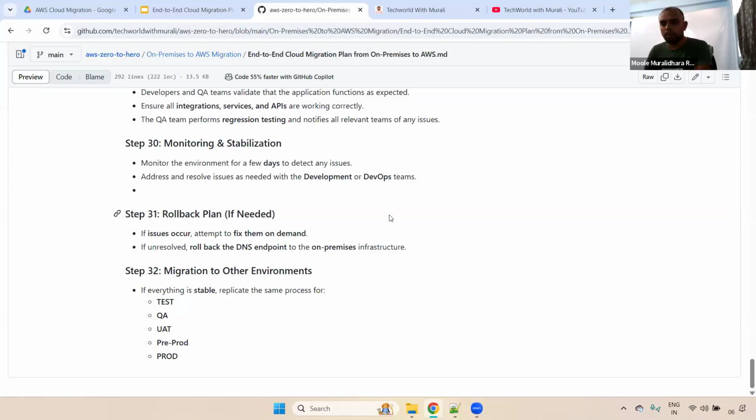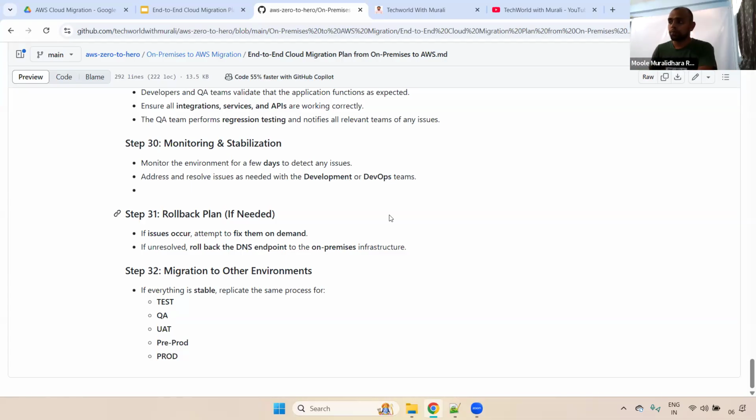And here you have to remember one thing, guys. The cutover plan usually will be set up for production and pre-prod only. Pre-prod and production will have the cutover plan. For the lower environments, we don't require any cutover plan. We'll do it whenever required, depending on discussion between the DevOps team, developers and QA team. They can do that anytime.